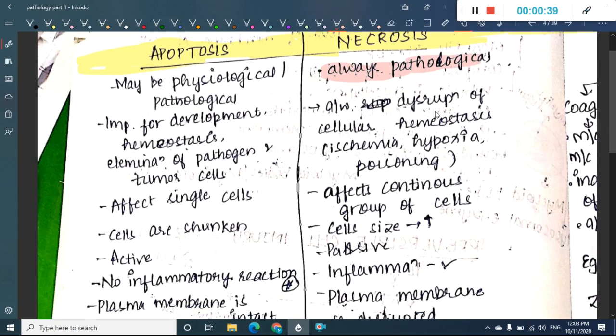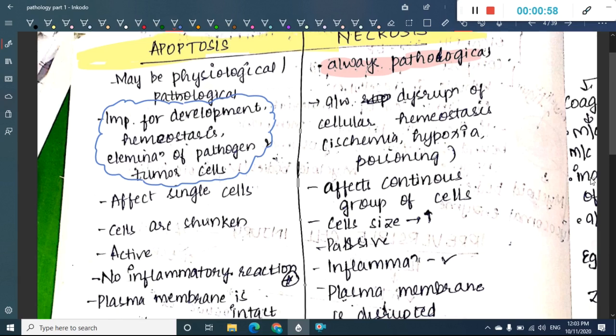Apoptosis is important for the development, homeostasis and elimination of pathogens and tumor cells, whereas necrosis is associated with disruption of the cell homeostasis. It occurs whenever a pathological process enters our body. It can be due to hypoxia or poisoning or ischemia. Whenever some pathology causes disruption in cellular homeostasis, that results in necrosis.